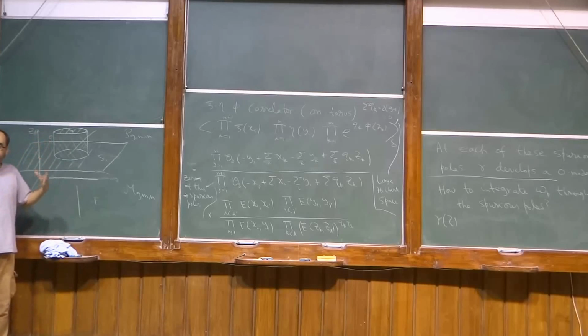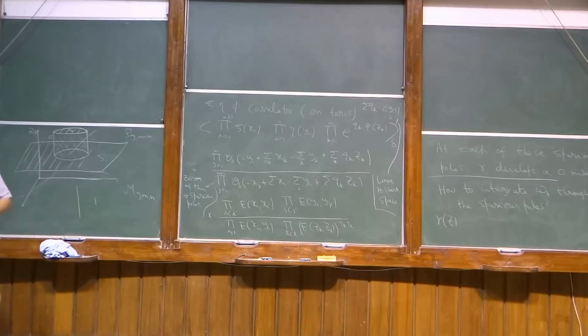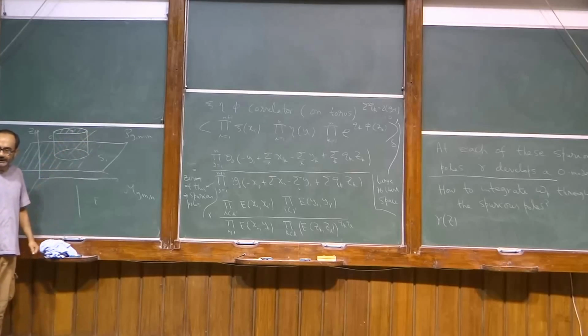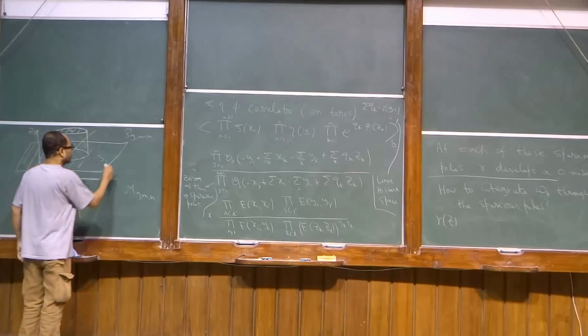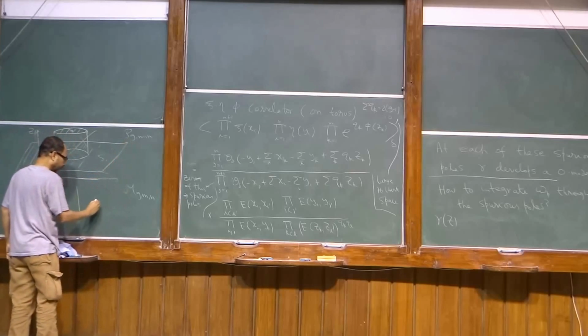But it's some subspace of PGMN, and I have defined the form omega P on PGMN. So I can certainly integrate omega P over this, as long as you can show that the spurious singularities don't bother us.